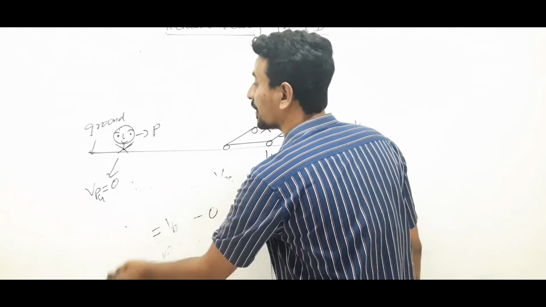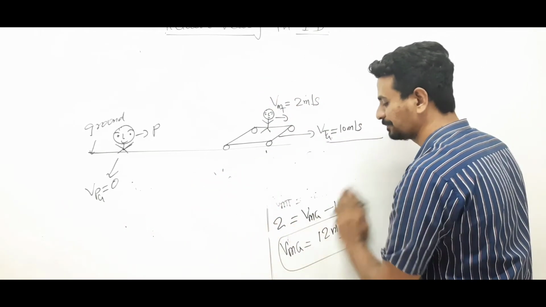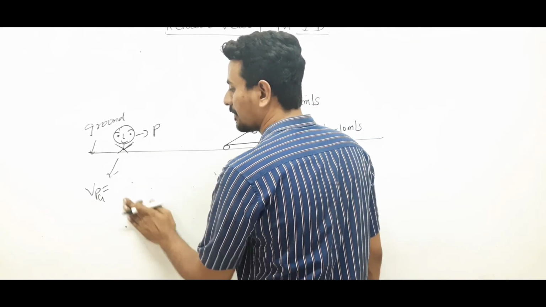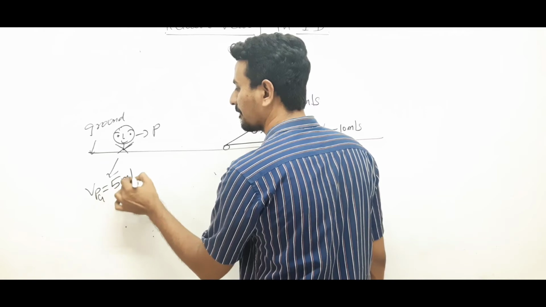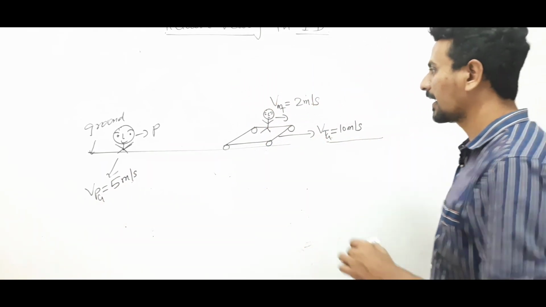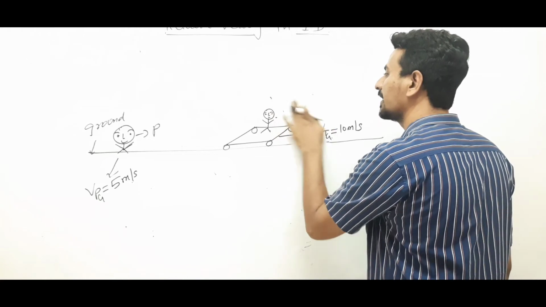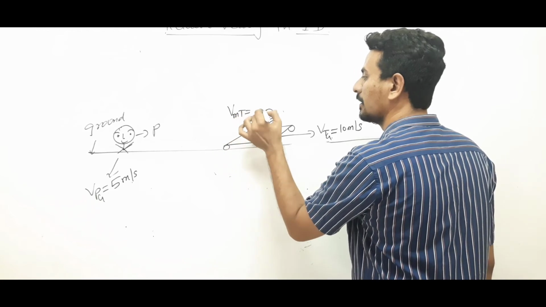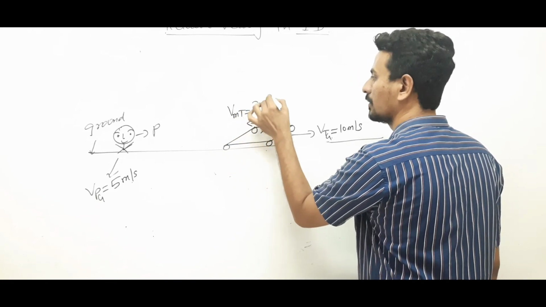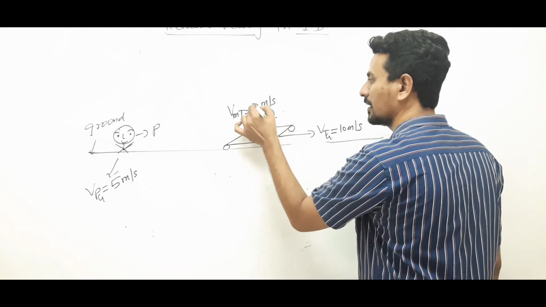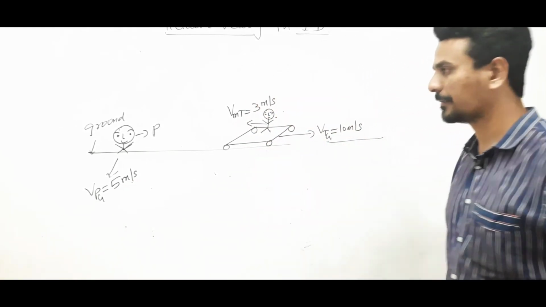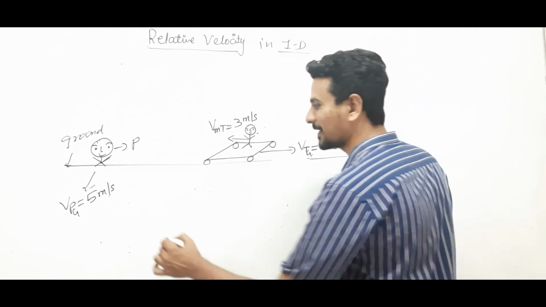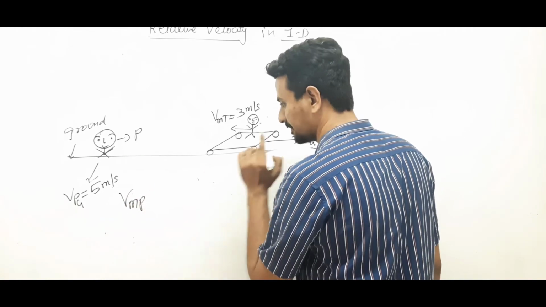Now let us say that the person starts running. The person starts running with respect to ground with any velocity, say 5 meters per second. And now the man standing on the trolley, let us say he starts running this way, with speed 2 or 3, anything you can take. Now what will be the velocity of the man as observed by the person?